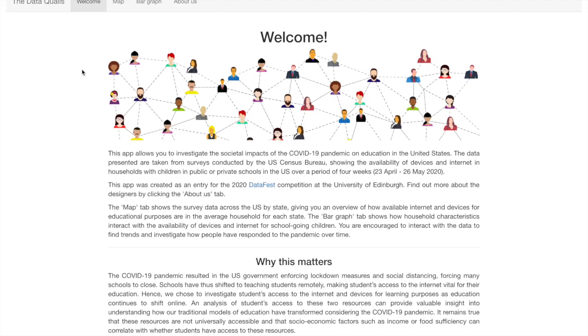Hello and welcome to the Data Quail's interactive app submission for Datafest 2020. I will take you through a brief tour of our app and show you some features we have implemented allowing you to interact with the data yourself.